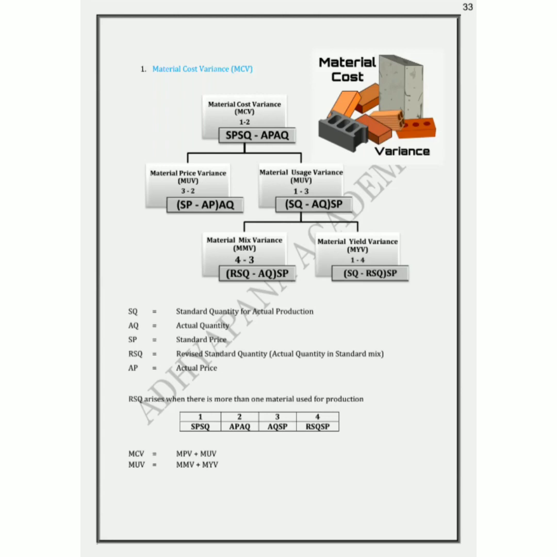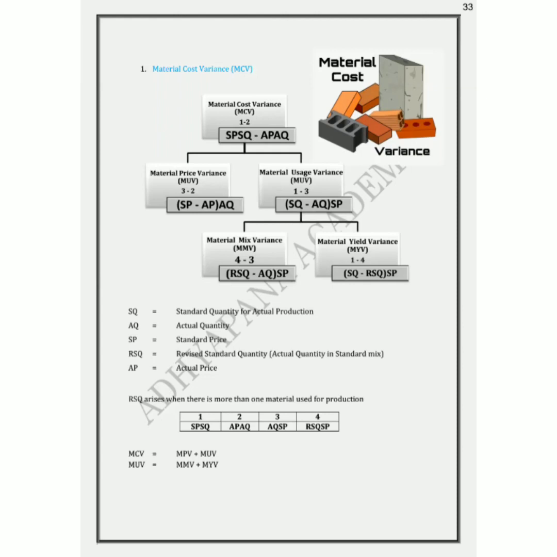Now, this RSQ is arrived at only when there are classes of materials. When there is only one variety of material used, your solution will stop with material usage variance. A simplified form of presentation of these material variances is by having 4 different columns. How am I going to remember these 4 columns? The second column is always actual cost, which is nothing but AP, AQ. If you hide the second column and look into the other 3 columns, it is only SP everywhere. First column, third column, and fourth column is SP. The quantity will go in this order: SQ, AQ, RSQ.